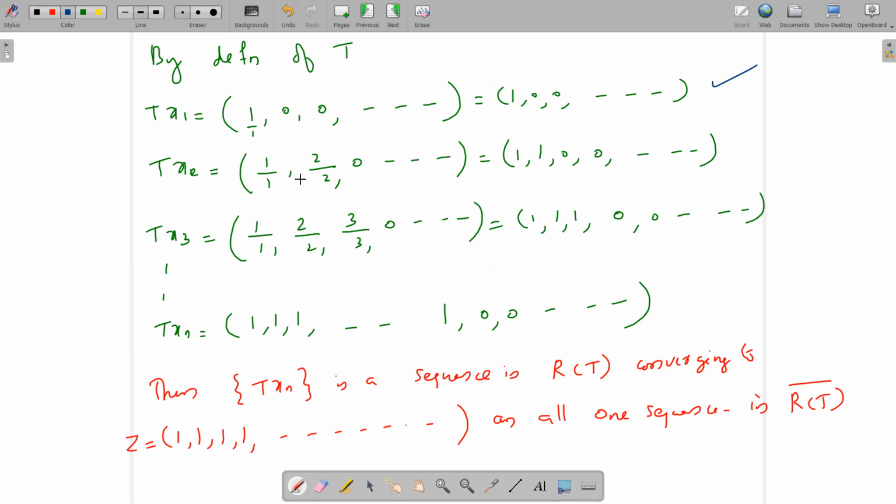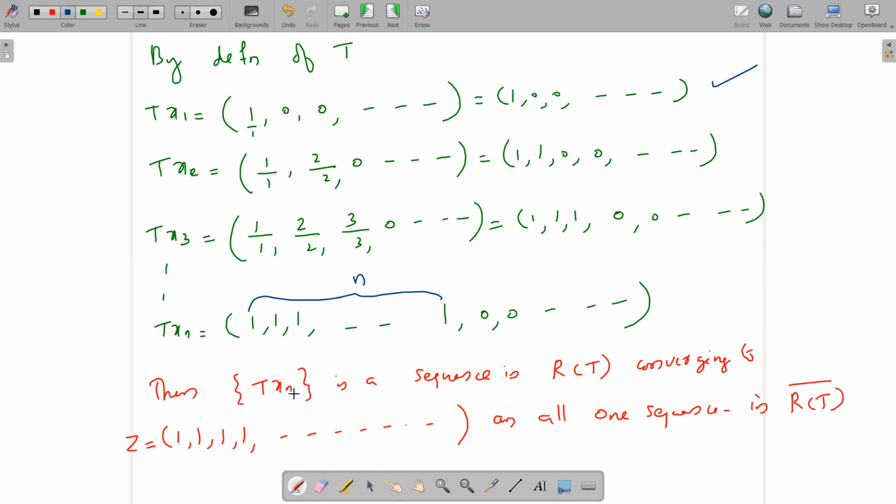So the contribution is 1/1, 2/2, that is (1, 1, 0, 0, 0, etc.). Tx3 is similarly (1/1, 2/2, 3/3), that is (1, 1, 1, 0, 0, 0, etc.). In general, Txn is the sequence of 1s in n positions and zeros elsewhere.